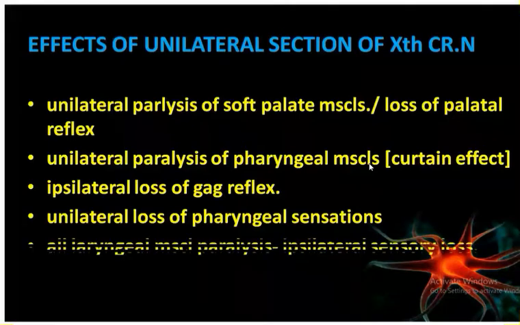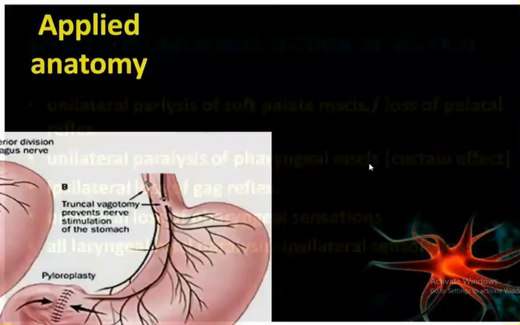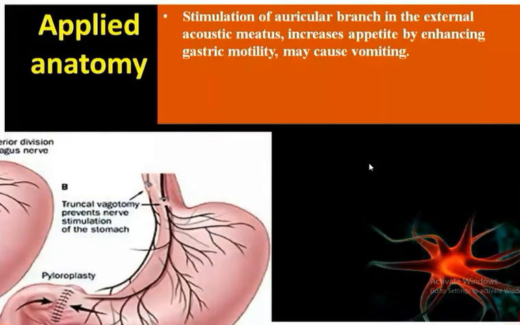The last one is the applied anatomy of the vagus nerve. One of the branches of the vagus nerve is known as the auricular branch, or it is also known as Alderman's nerve. Now why is the auricular nerve called Alderman's nerve? Because previously British Aldermen used to stimulate the auricular branch of the vagus in order to increase the appetite, because the auricular branch of the vagus nerve supplies the external acoustic meatus, and also the tympanic membrane.